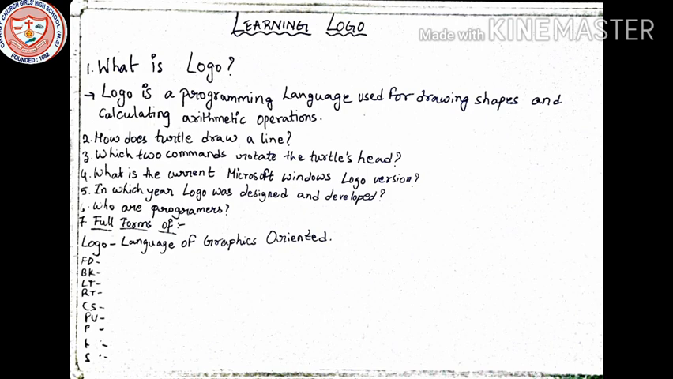What is the current Microsoft Windows Logo version? The current Microsoft Windows Logo version is 6.5B. In which year was Logo designed and developed? Logo was designed and developed in the year 1967.